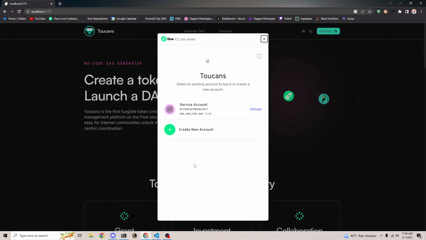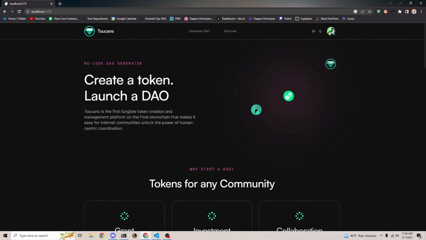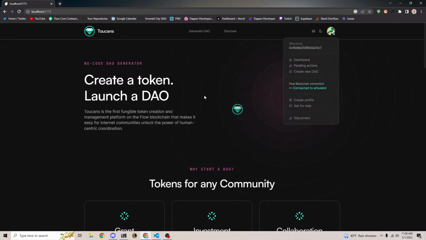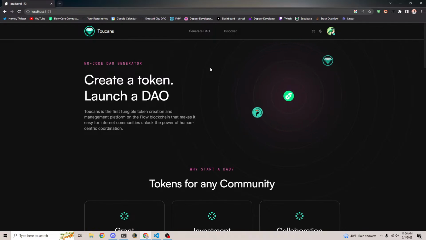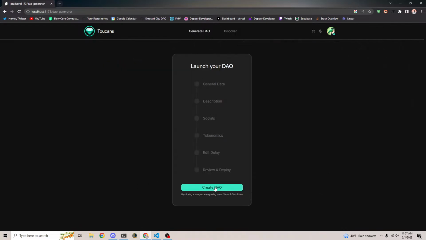Okay, so I'm going to go ahead and connect my wallet. Right now, it's all running on a local emulator, so this is just for the purposes of transactions being fast. So let's go ahead and log in with this account. This does support .find, so if you have a .find name, it'll welcome you through that. And also, everything throughout this process, anytime an address is mentioned, it will be replaced with the .find name if you have it.